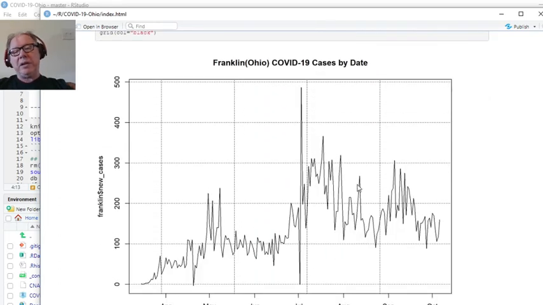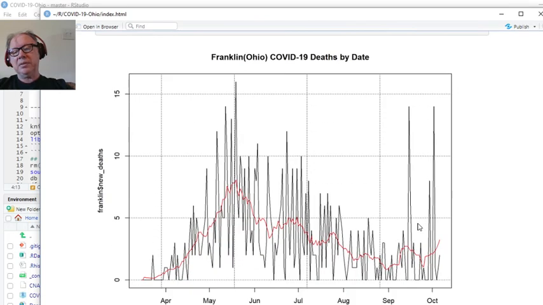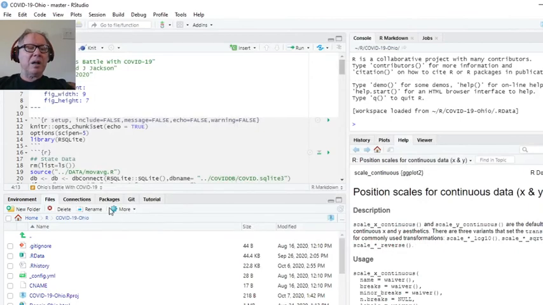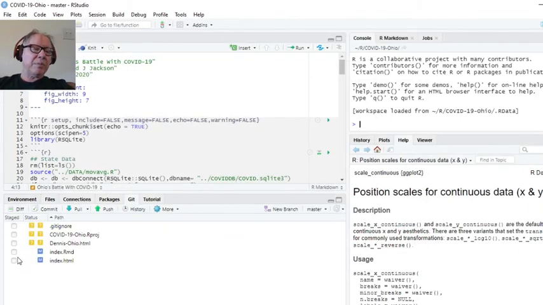Look at the numbers for Franklin only. It does look like we're having a decline in cases in Franklin County. And it does appear to be trending up a little bit as far as deaths. These spikes, of course, are always a problem. This is why I prefer the weekly and monthly numbers. So that takes care of the report for the state of Ohio for today. I'll just go and upload that data.